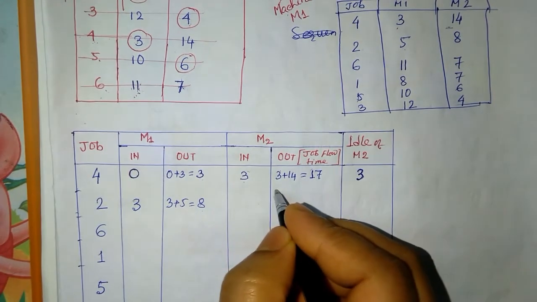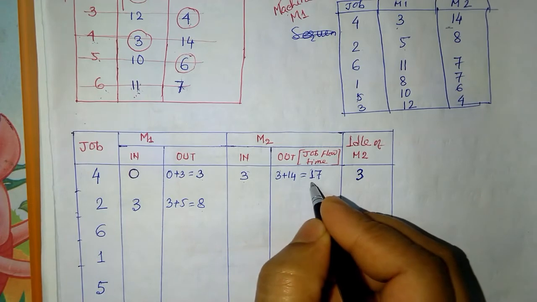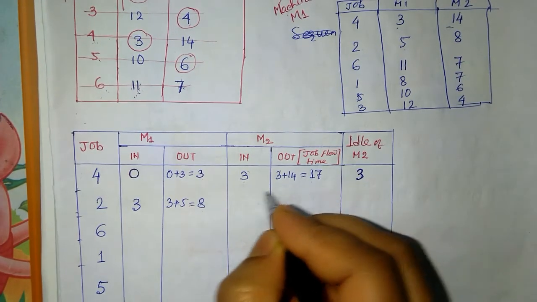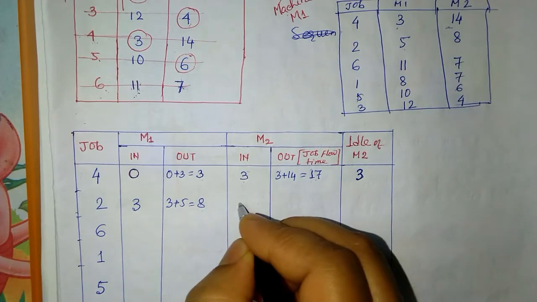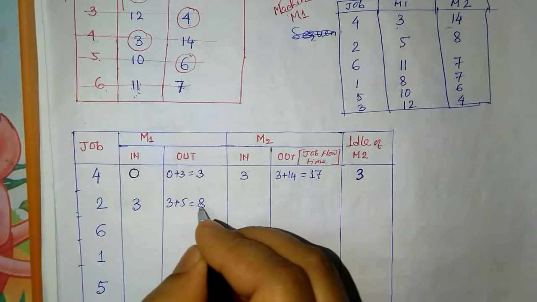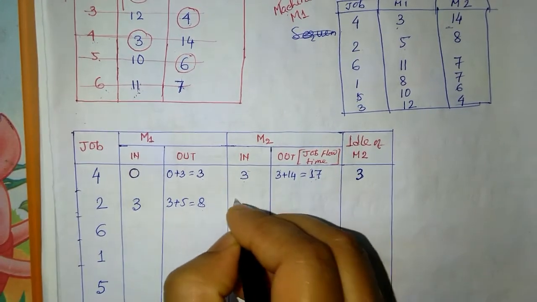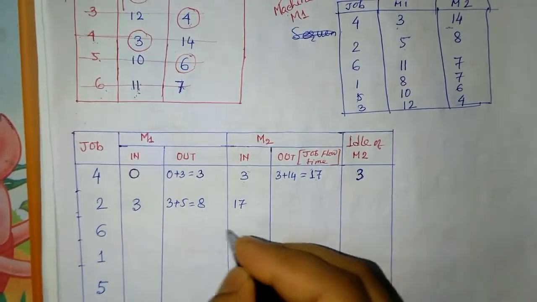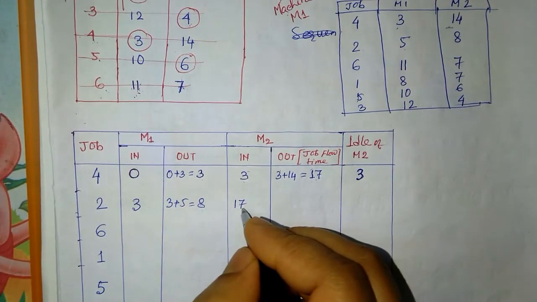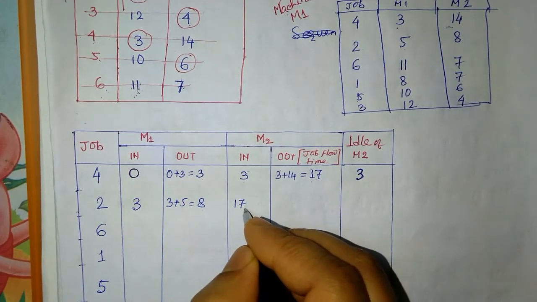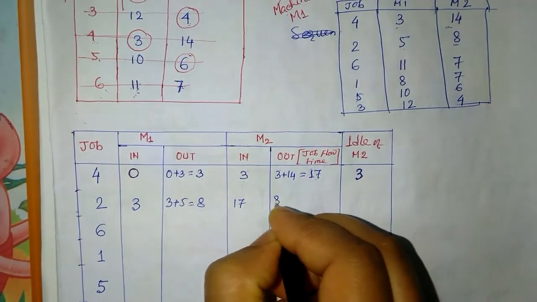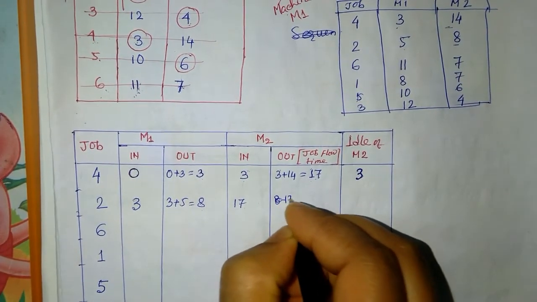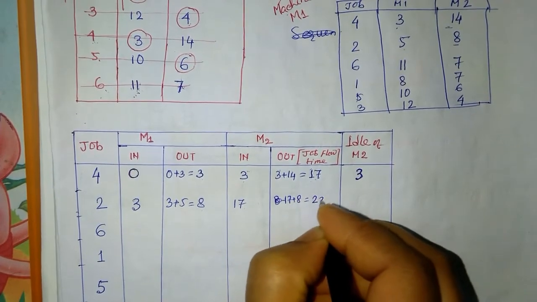Okay, then it may enter into machine 2, but machine 2 is not empty. Machine 2 is in working condition, and after 17 hours only it can be free. So after 17 hours it is free, so our job 2 enters machine 2 at 17 hours or after 17 hours. Okay, so now job 2 enters machine 2 at the 17th hour. Our processing time at machine 2 is 8, so 17 plus 8, this is our 23.